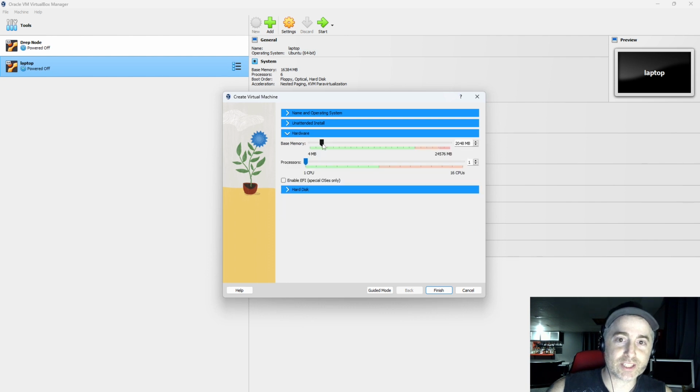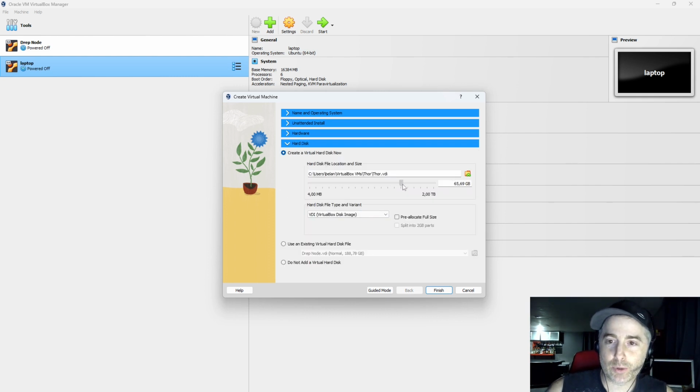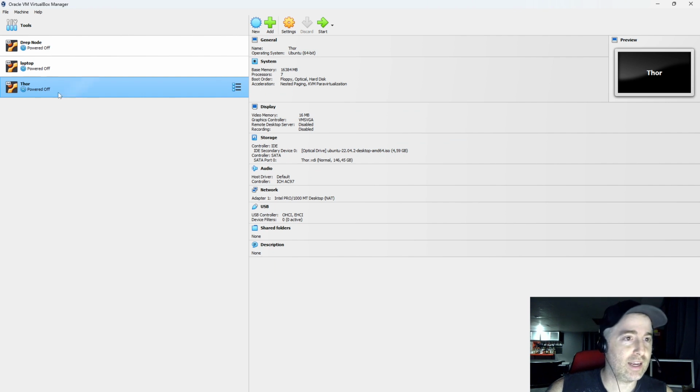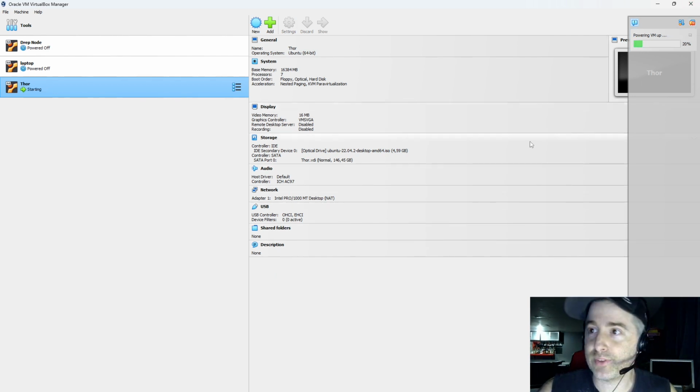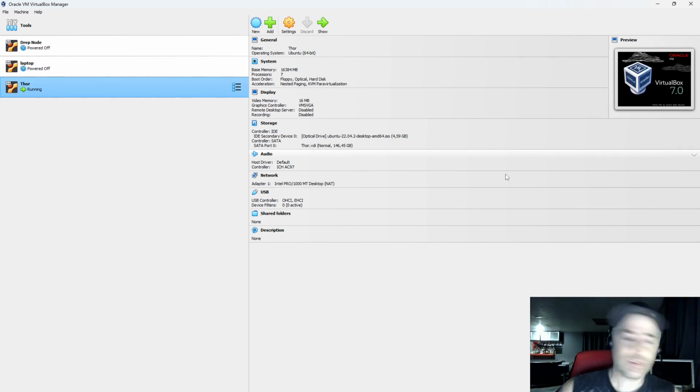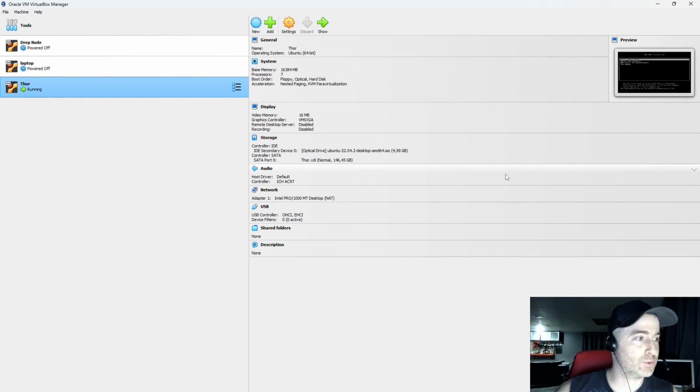And in the hardware section, you need at least 16 gigs of base memory to be sure that you're fine. I'll use like 7 CPU, but it's up to you. For the hard drive, you would probably require a comfortable 150 gigs. And that's it. I just finish it and it's there. Start, and we'll start the instance. It will start as if it was a flash drive that you booted as the first booting device.